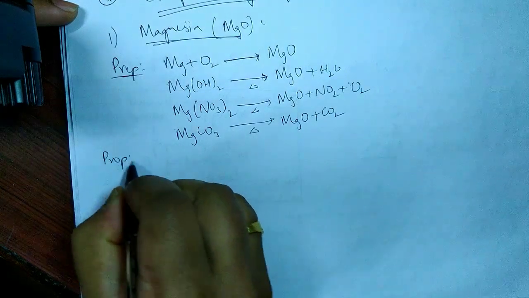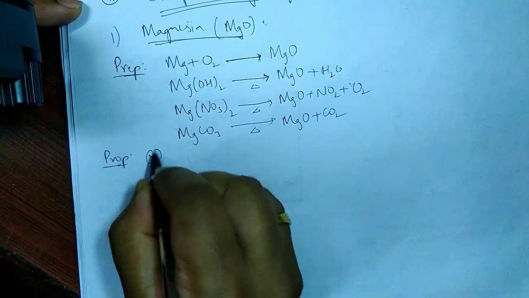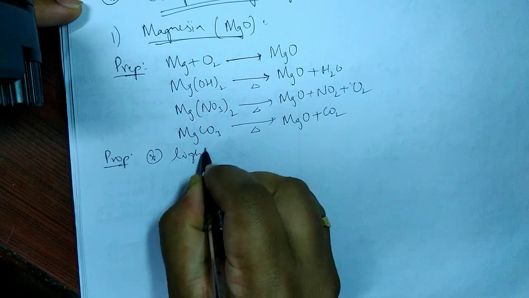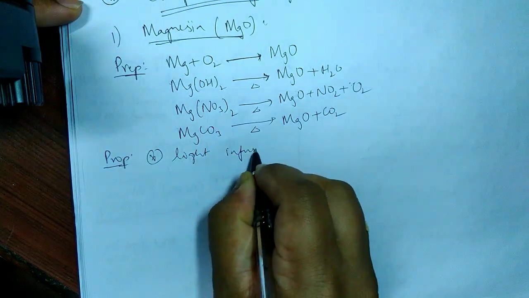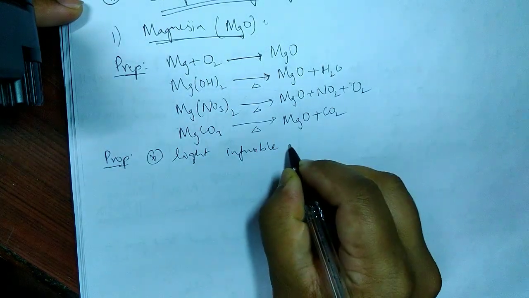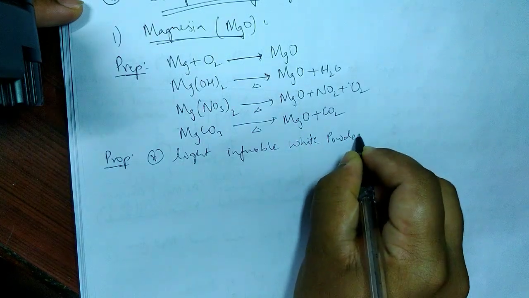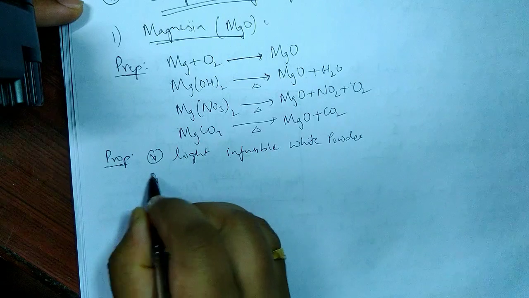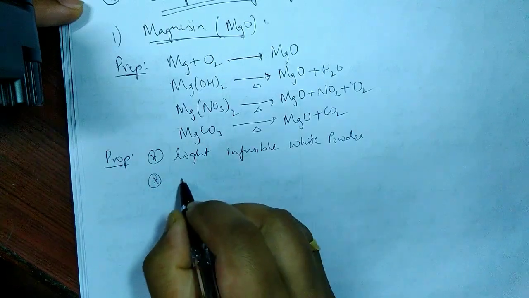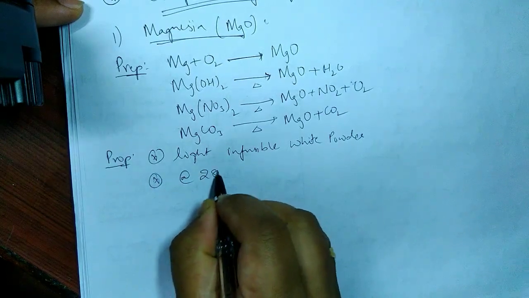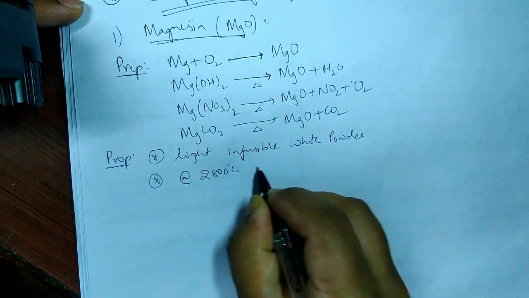Talking about properties, it is a light, infusible, very difficult to fuse, white powder. We cannot make the fused form easily; we can make it only at somewhere around 2800 degrees Celsius.